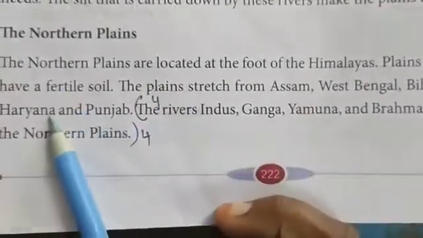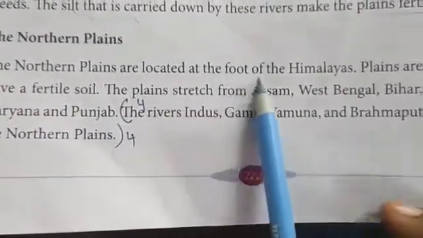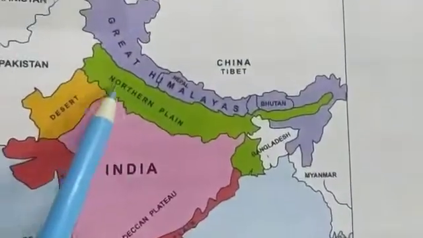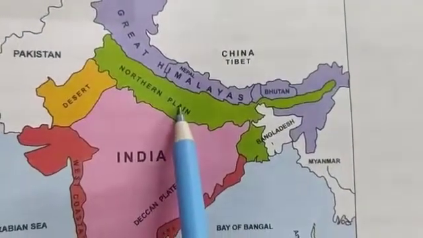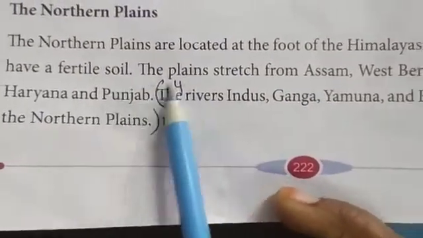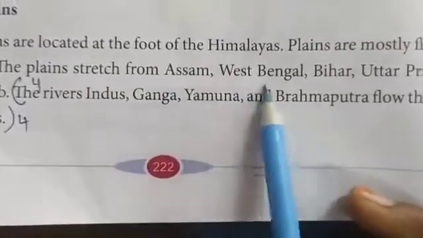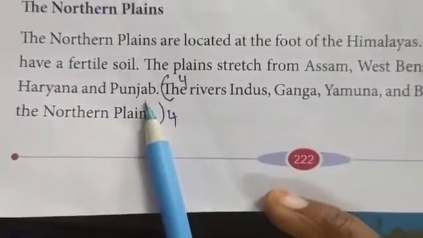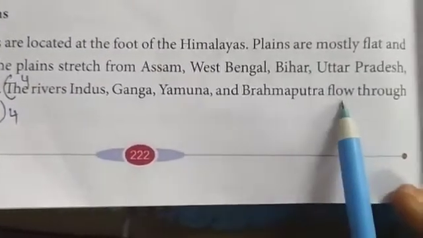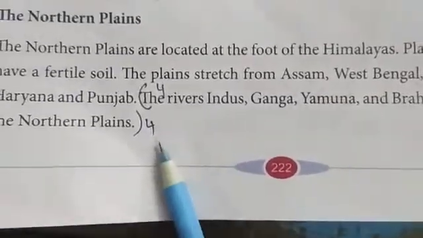Now about the northern plains. The northern plains are located at the foot of the Himalayas here. These are the northern plains, at the foot of the Himalayas. Plains are mostly flat and have fertile soil. The plains stretch from Assam, West Bengal, Bihar, Uttar Pradesh, Haryana and Punjab. The rivers Indus, Ganga, Yamuna and Brahmaputra flow through these northern plains.